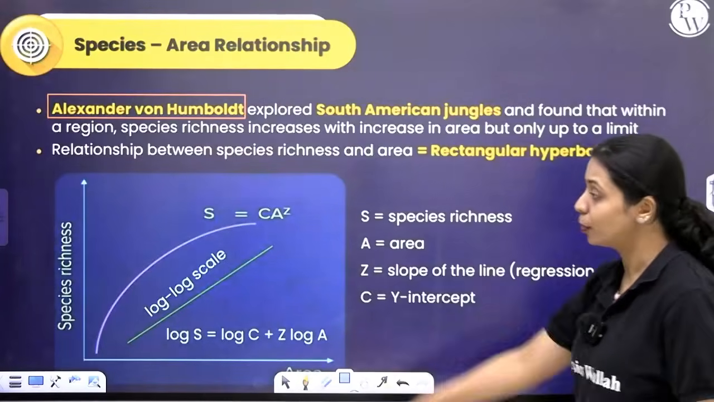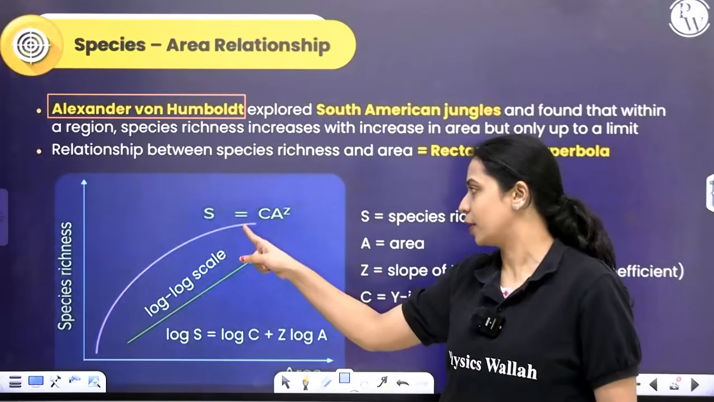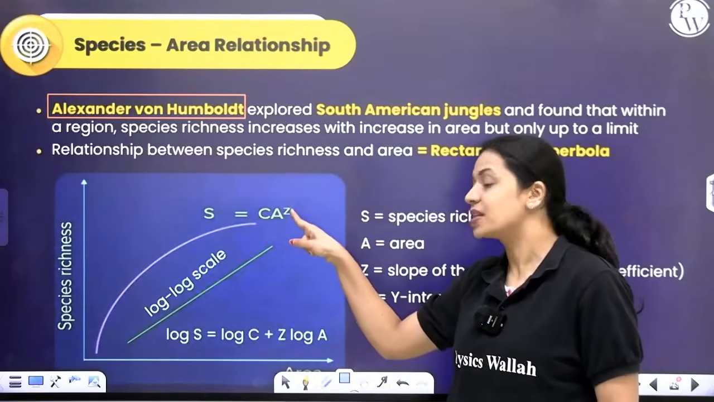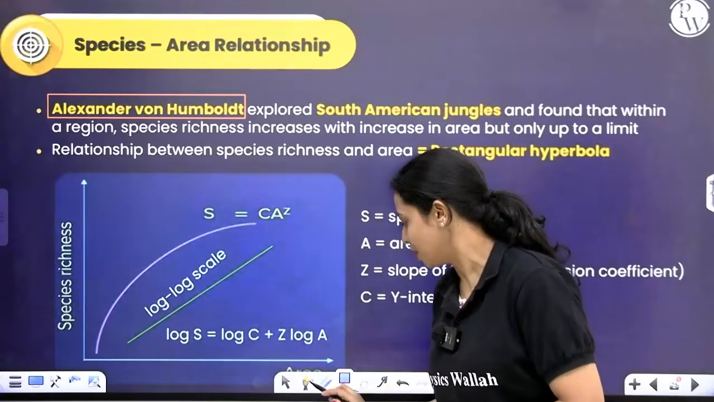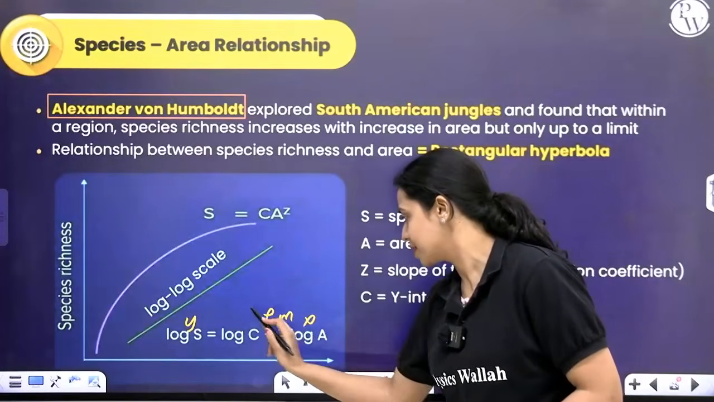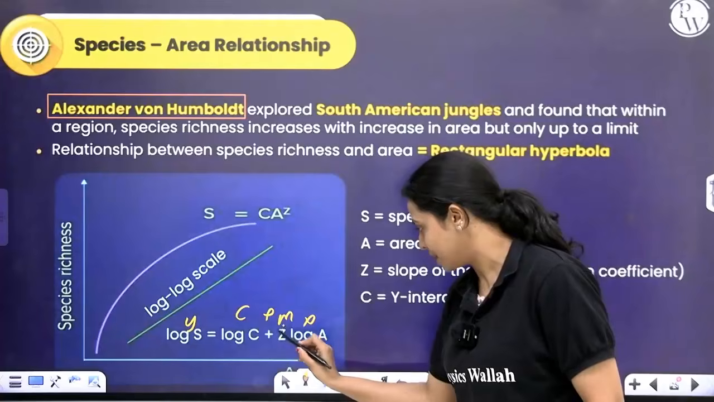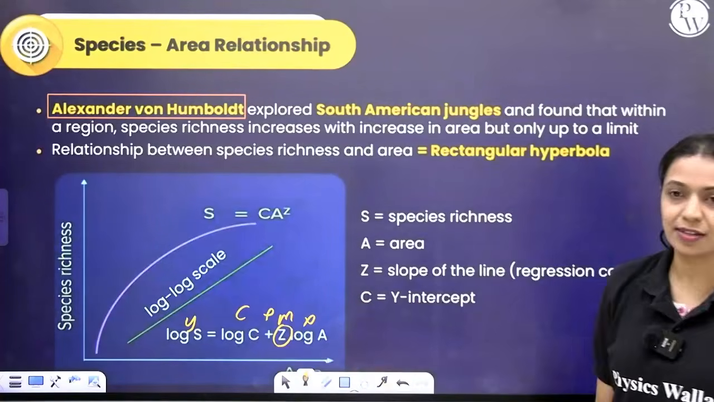Now, if you plot the same thing on a logarithmic scale, you're going to get log S = log C + Z log A. As you can see, this is like a linear equation, y = mx + c, right? So Z here is represented as the slope.